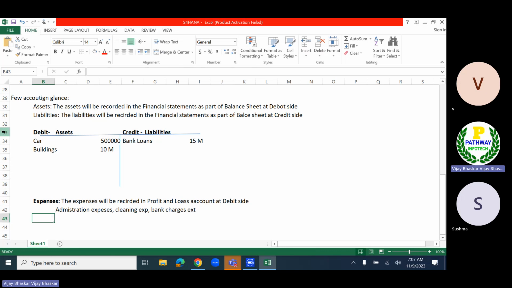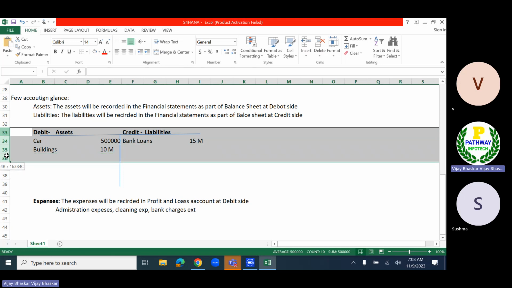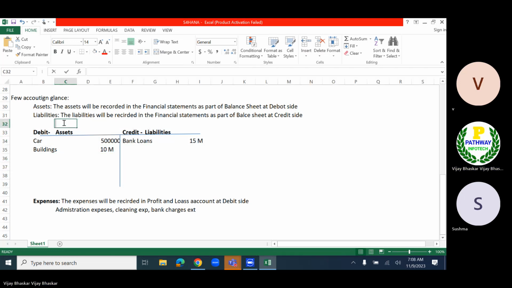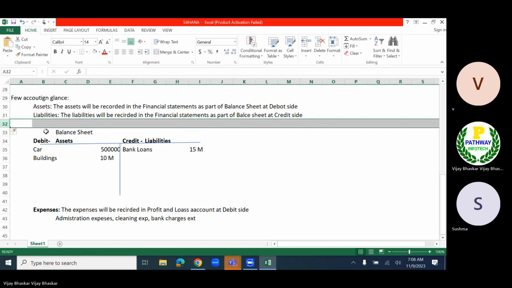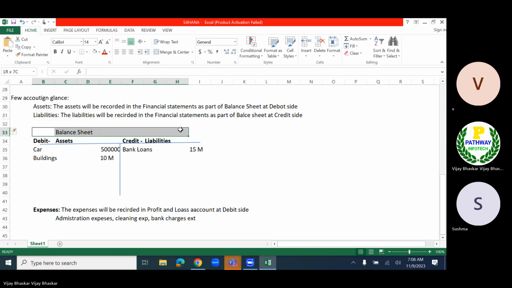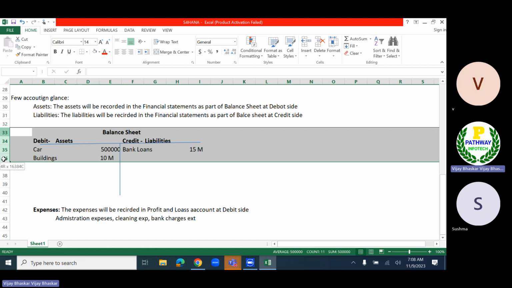Okay, how will the profit and loss account look like? Okay, this is the balance sheet. Balance sheet. Okay. And let me copy this one.